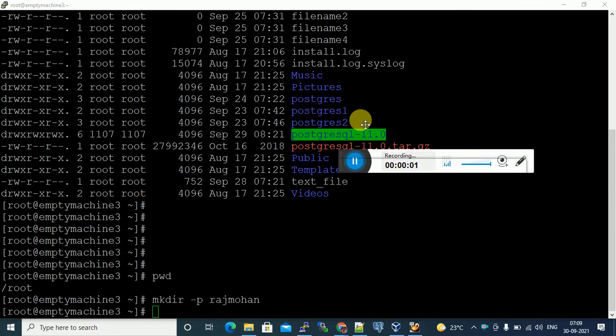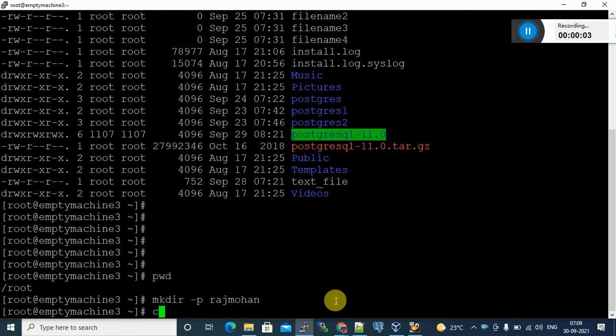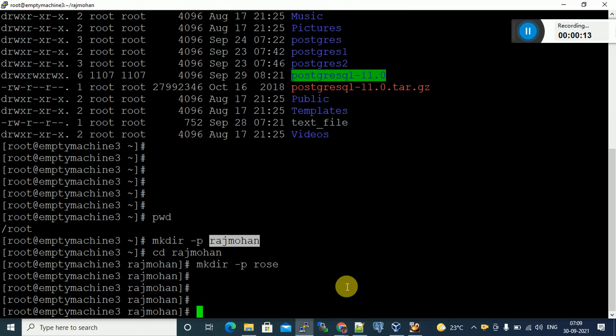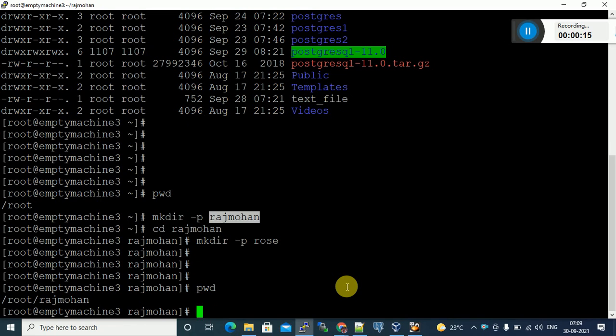Okay, you created one more directory, correct? Inside this one, inside Rajmohan. Yeah, mkdir -p. Okay, where are we currently? Rajmohan. So inside Rajmohan, you created a file, correct? Yes, sir. Some empty file, whatever it may be.